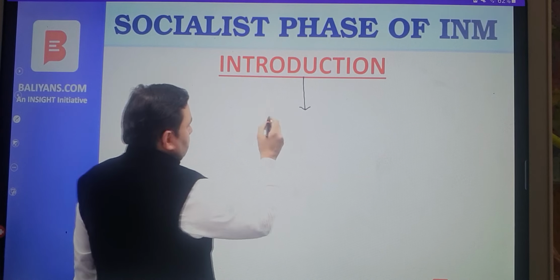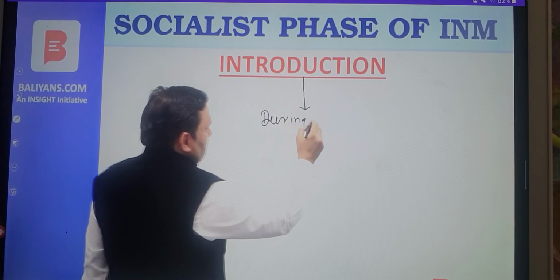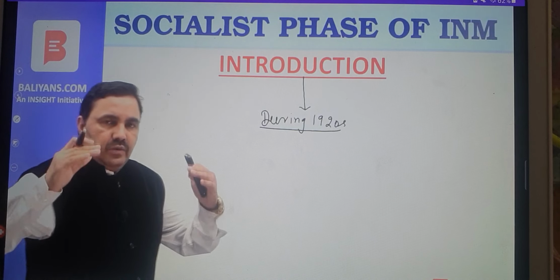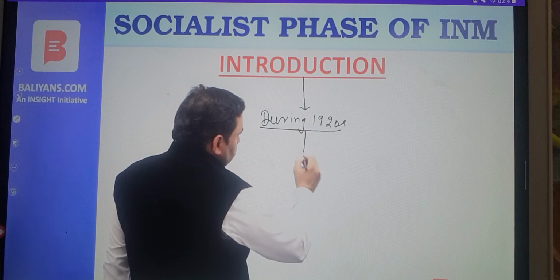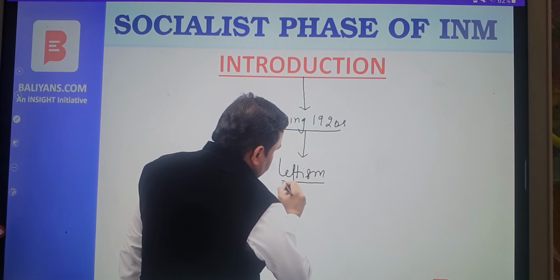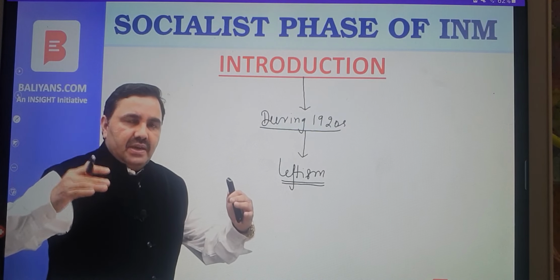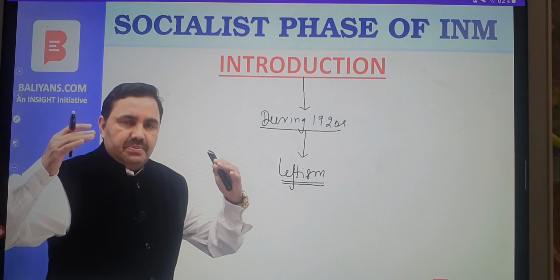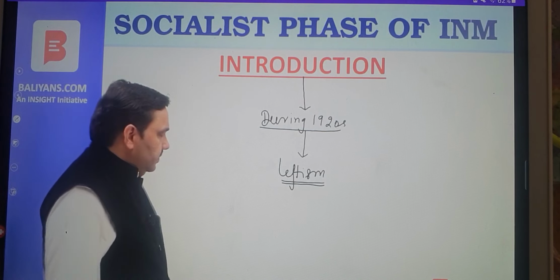During 1920s, new ideas, new philosophies started manifesting themselves in India, and one of the new philosophies here was the philosophy of leftism. Leftism started emerging in India during 1920s. By late 1920s, by 1927, 28, 29, leftism was quite predominant in India, in Indian struggle against British rule.